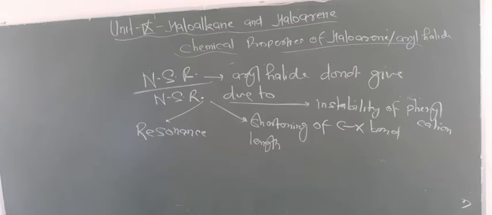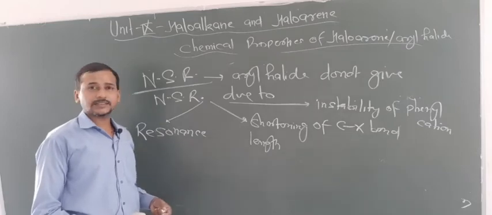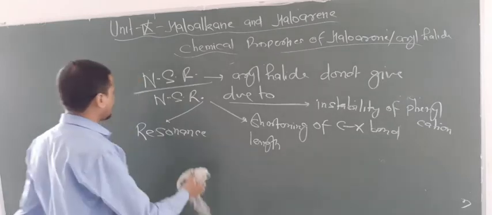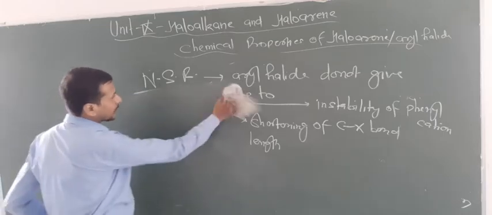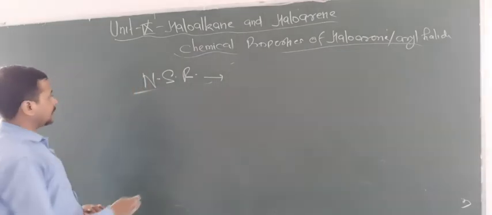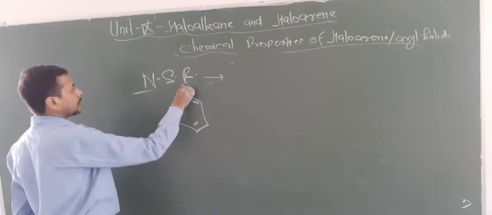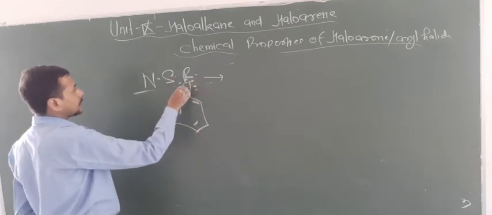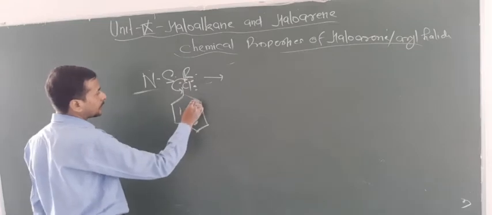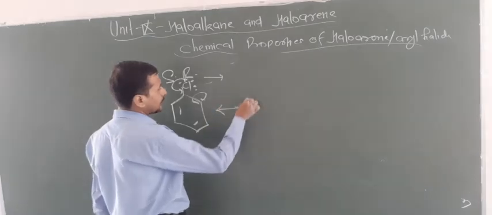So now let us focus on the first reason. One question may arise: why do aryl halides not give the nucleophilic substitution reaction but alkyl halides can? So look at the conditions. First of all, you have to focus on the resonance. Now think about this, about the resonance. So Cl, I told you, donates electrons to this carbon, the carbon and halogen bond, and now this bond shifts to this carbon. So now what happened basically?